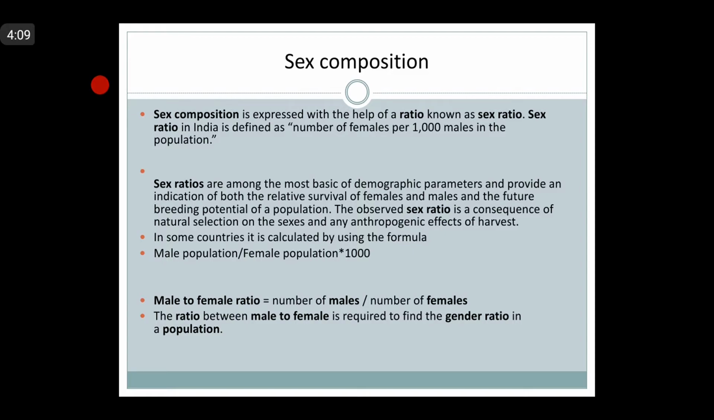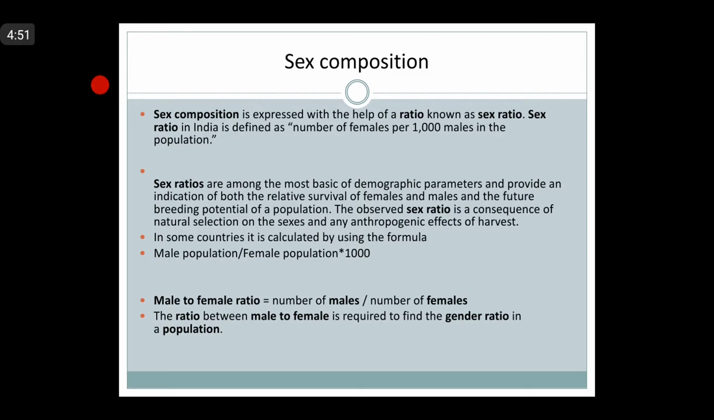Sex ratio in India is defined as the number of females per thousand males in the population. But why did I say in India? Because in other countries it is defined as the number of males per 1000 females in the population. Again, the number of women and men in a country is an important demographic characteristic, and the ratio between them is called sex ratio. I hope you have understood.